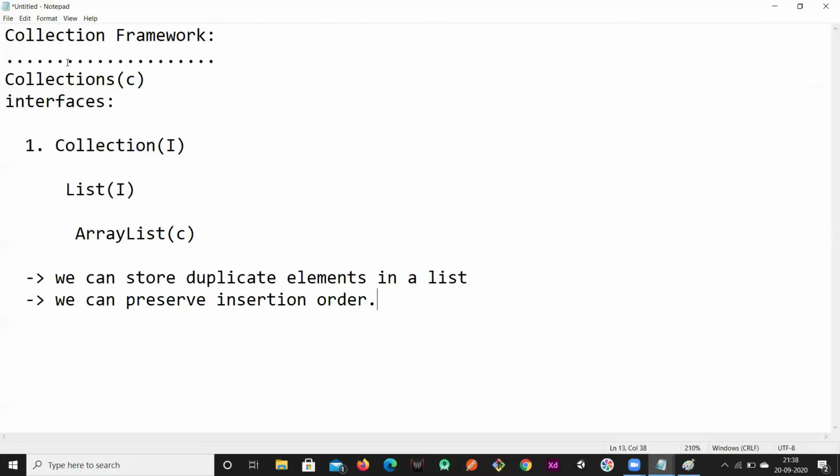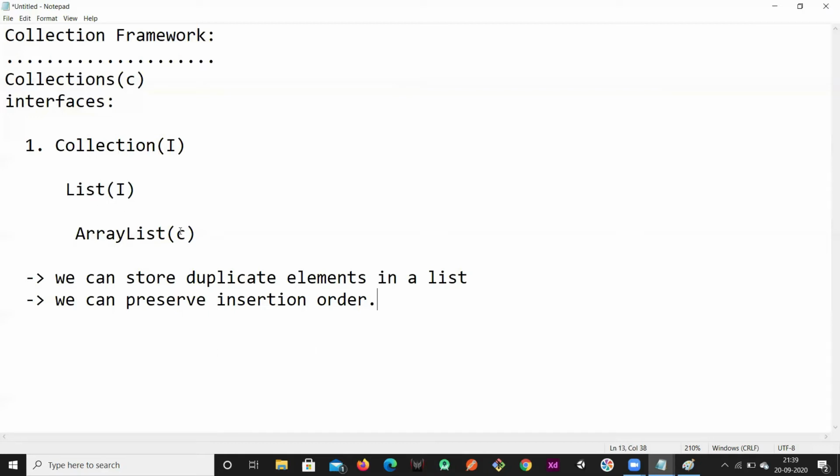The collection framework defines a concept of grouping different items or objects into a single unit. We go for the list interface when we want to store duplicate elements, and we can preserve the insertion order: the order in which you inserted the elements, you can retrieve them in the same order. So this is the list interface.